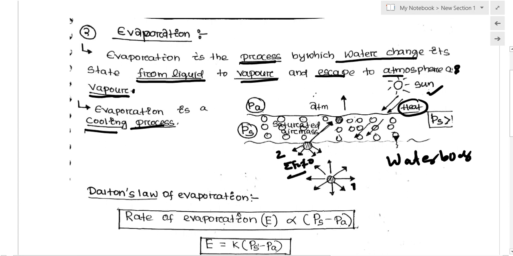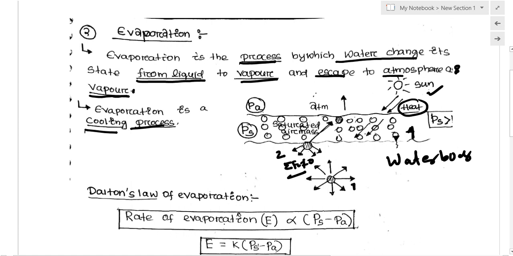That means the unbalanced force is acting downward, and as the heat increases, the entropy of that molecule gradually increases, and finally it vaporizes and goes to the atmosphere. There are an infinite number of water molecules on the surface of the water body, and they finally evaporate and go to the atmosphere. There will be a thin layer which is called the saturated air mass.